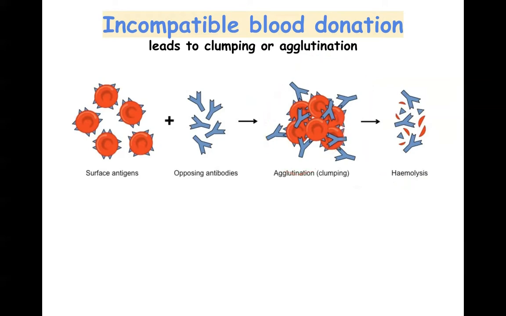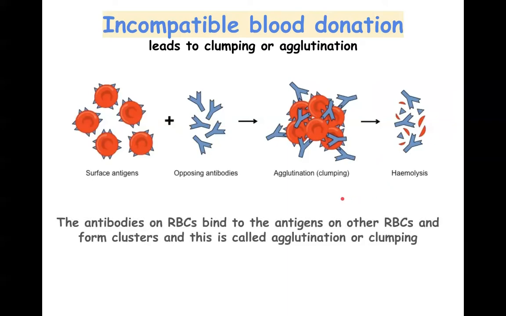Once a cluster of RBCs has been formed, because the two of them fix on each other like a lock and key, they form a cluster or a group and they stay together. So the RBCs are destroyed. And this is not beneficial, especially if the primary purpose is to increase the RBC or the hemoglobin count of a person by blood donation. So the antibodies on RBCs bind the antigens on other RBCs. So antibodies and antigens together bind and form clusters. And this is called agglutination or clumping.